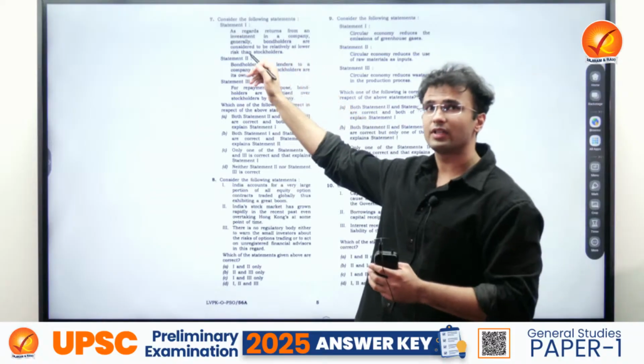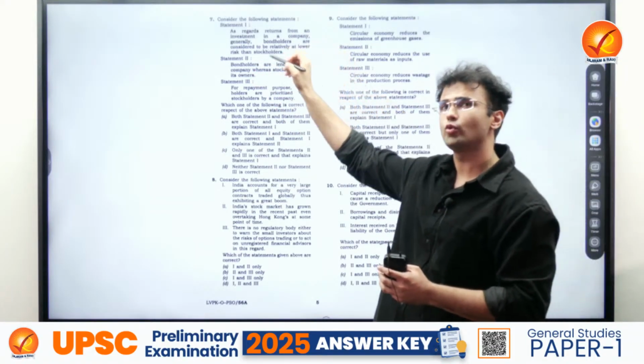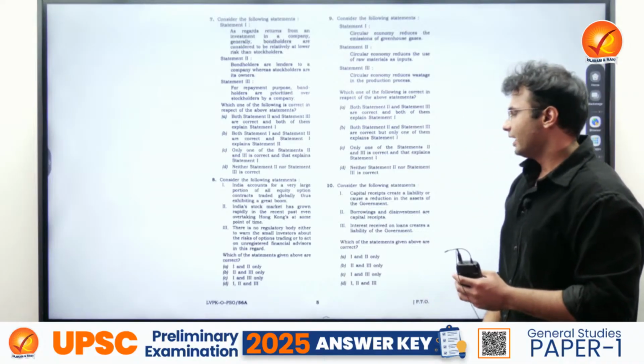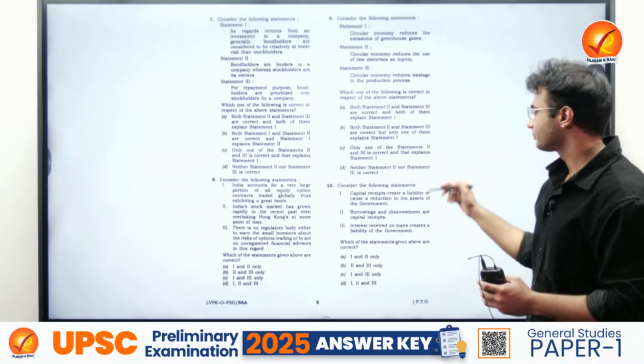Statement 1 is correct, but then if you know that statement 1 is correct, then you can easily get to 2 and 3. Then, circular economy question, quite doable.